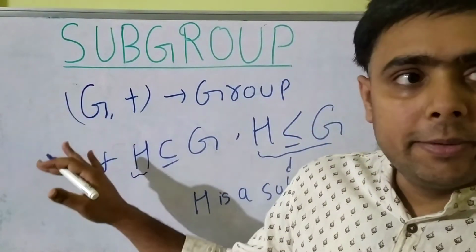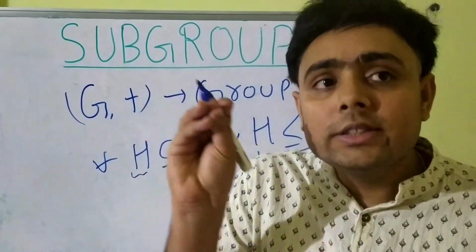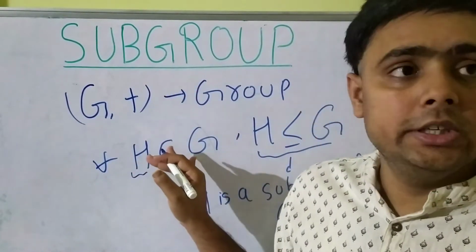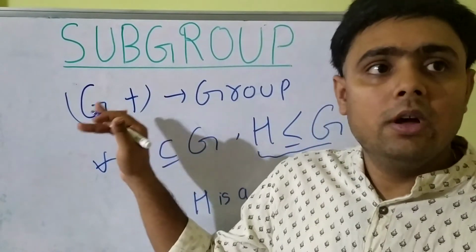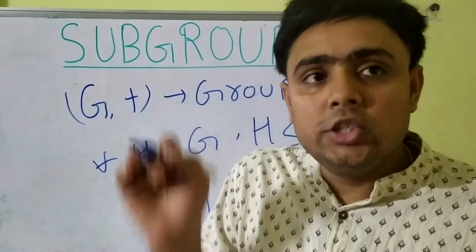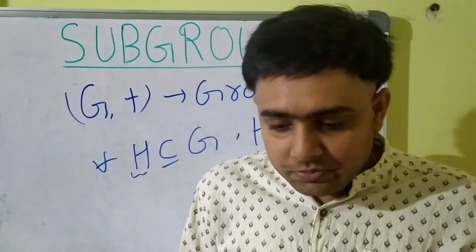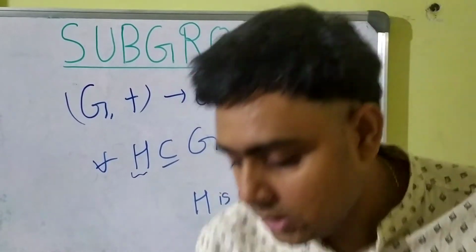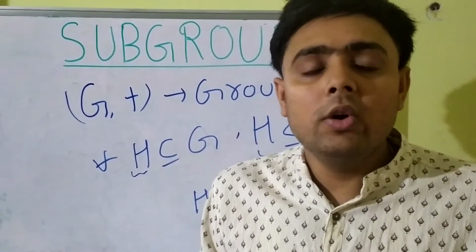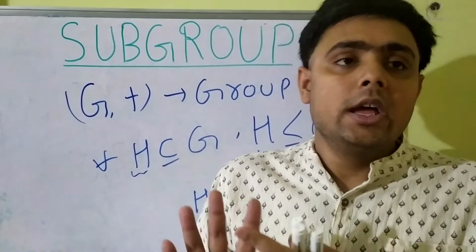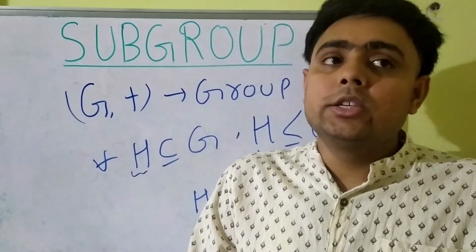So given an algebraic structure G and a binary operator, if G forms a group, then all the subsets of G which form a group with the same binary operator with which G forms a group are called the subgroups of G. And one more thing: for forming a group, we know that it should follow the four properties: closure law, associative law, existence of identity element, and existence of inverse element.